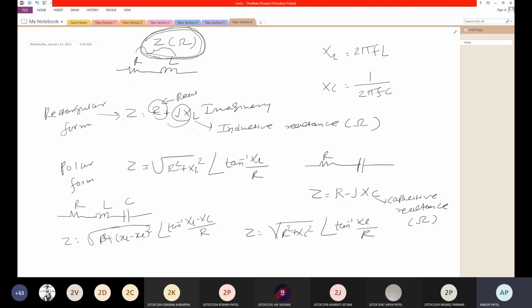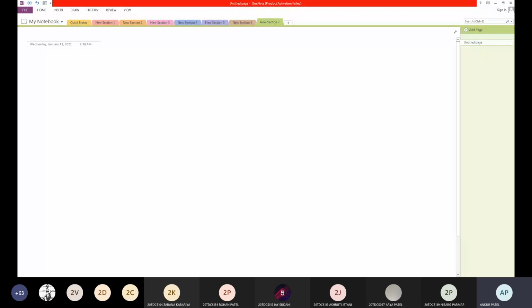So this is the rectangular and polar form of the impedance, or total load of the circuit. Now we have RLC load, so you should know the phasor diagram for this. For the purely resistive circuit, voltage and current are in phase. There is no phase difference between voltage and current. So in a resistive circuit, we get power P equal to VI cos phi. Both are in phase, no phase difference for resistive load.